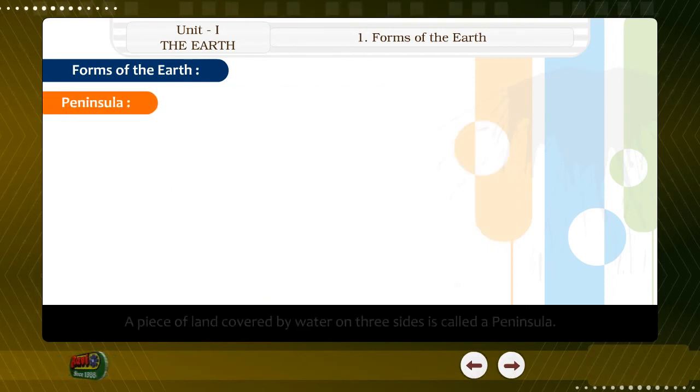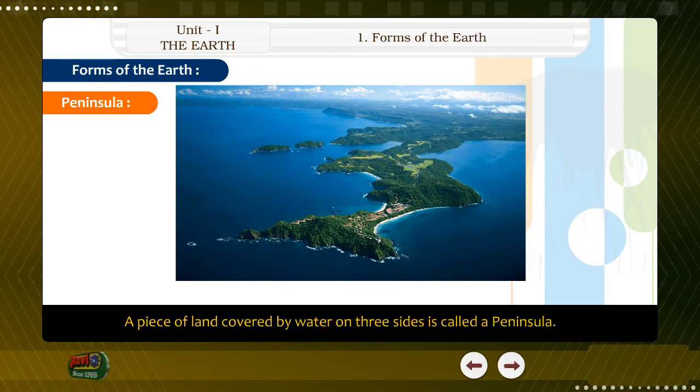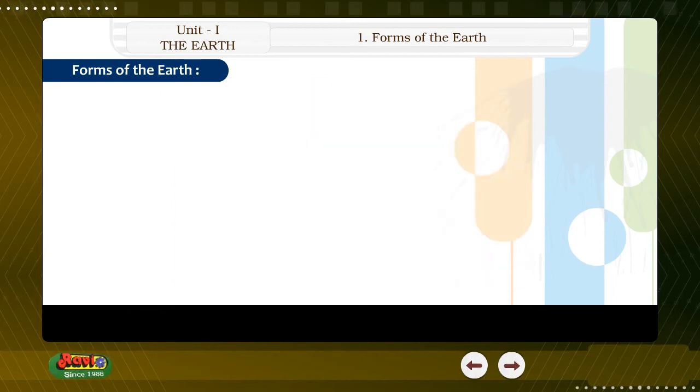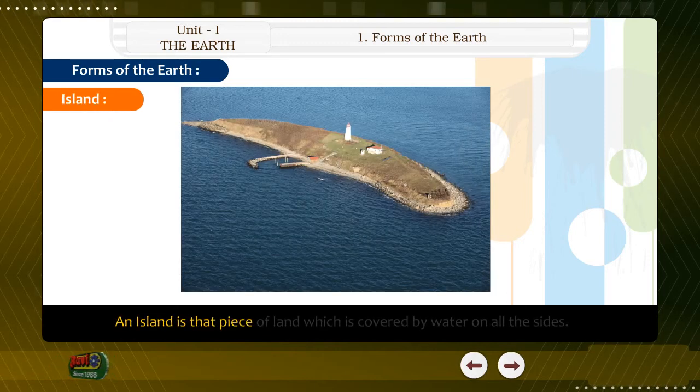Peninsula. A piece of land covered by water on three sides is called a peninsula. Island. An island is that piece of land which is covered by water on all the sides. Delta.